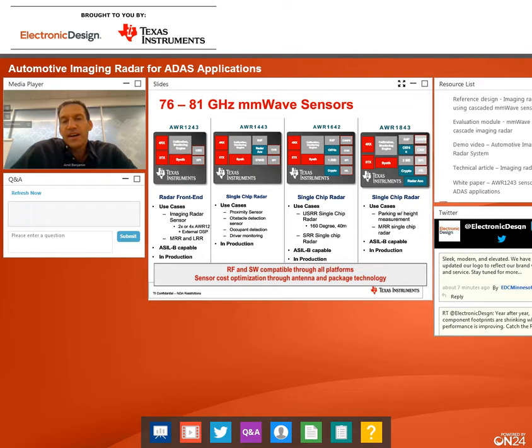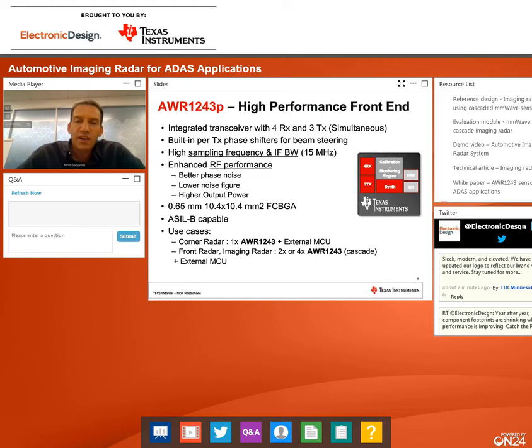Today, for front radar, we typically see the front end play a role, and the reason is that front radar is really defined to handle the extended range and the max velocity that's needed.